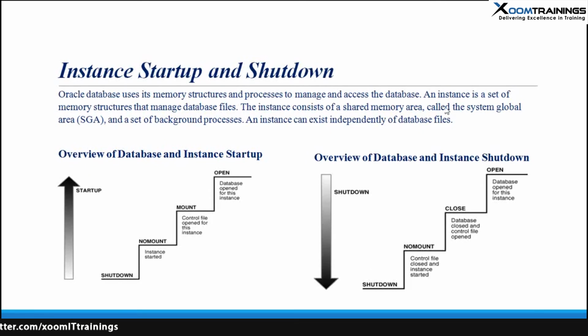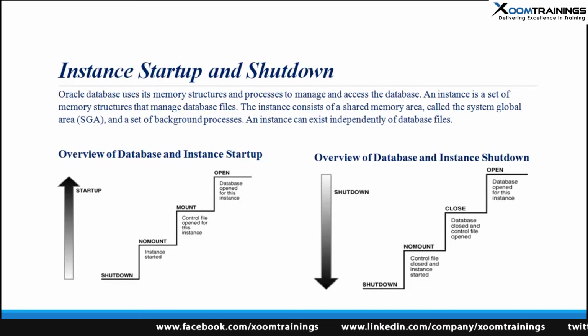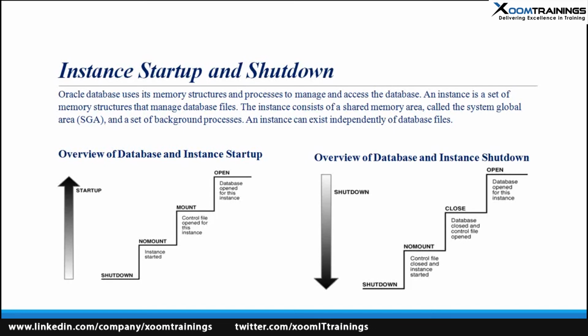Shutdown normal waits for all the users to close their sessions and all the sessions to be executed, and then it shuts down the database. Shutdown immediate will roll back all the sessions and shut down. Shutdown transactional waits for the sessions to be committed and then it shuts down. And shutdown abort is the abrupt shutdown, and it is not recommended all the time unless we are going for a recovery or something.